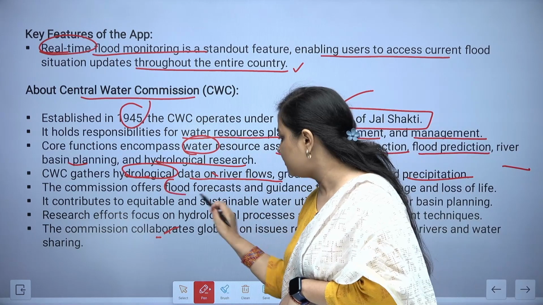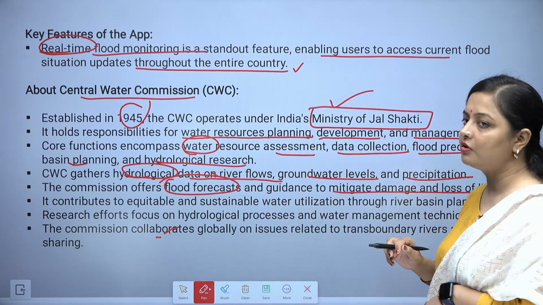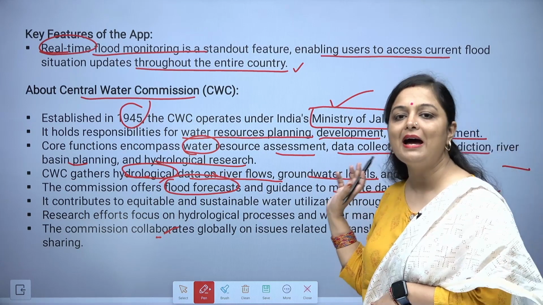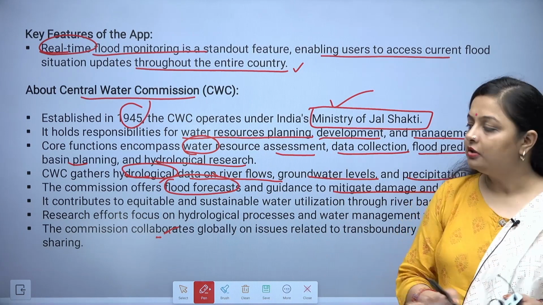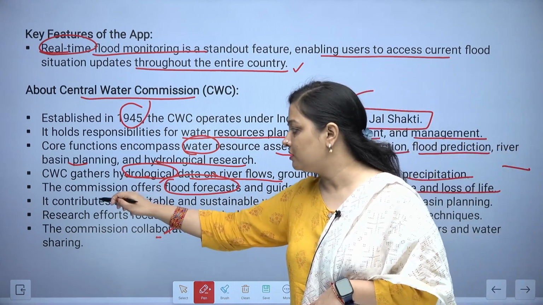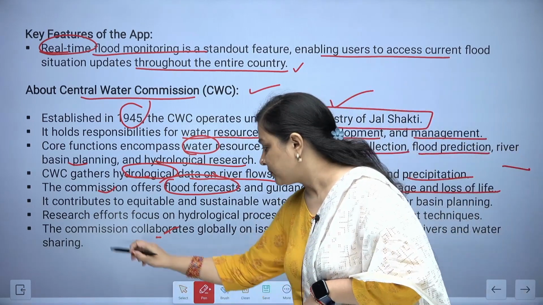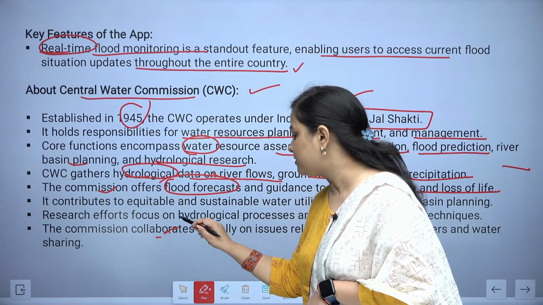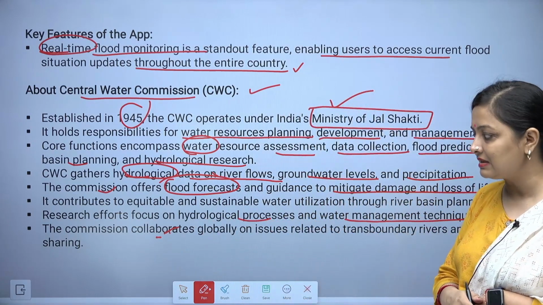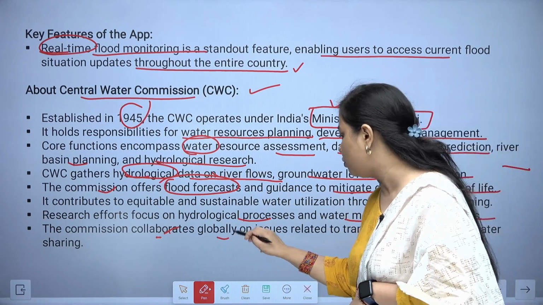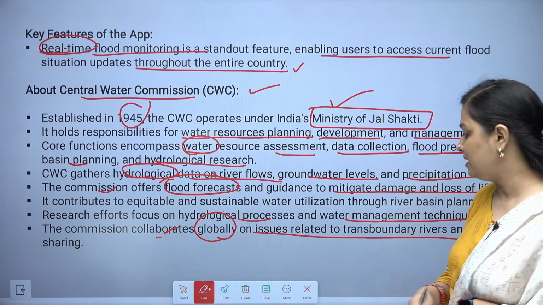The commission even offers flood forecasts and guidance to mitigate damage and loss of life because of the floods which can happen. So in order to avoid that, what all things you can do and where you can go, all that kind of information is also provided by CWC, the Central Water Commission. Research efforts focus on hydrological processes and water management techniques, and the commission collaborates globally on issues related to transboundary rivers and water sharing as well.